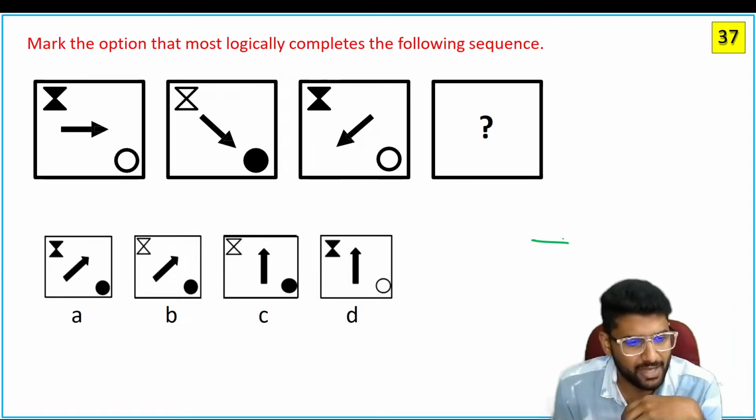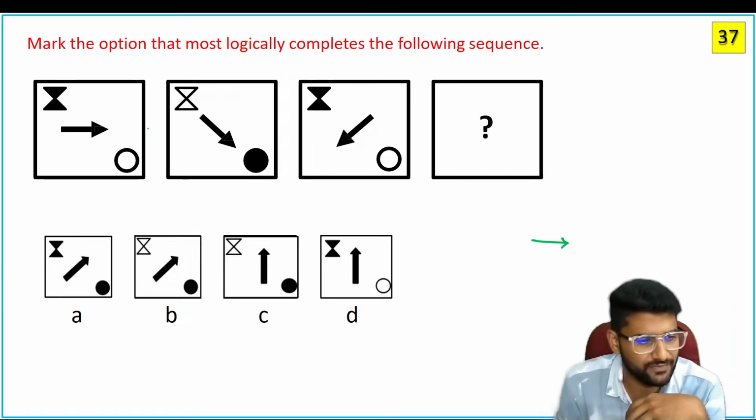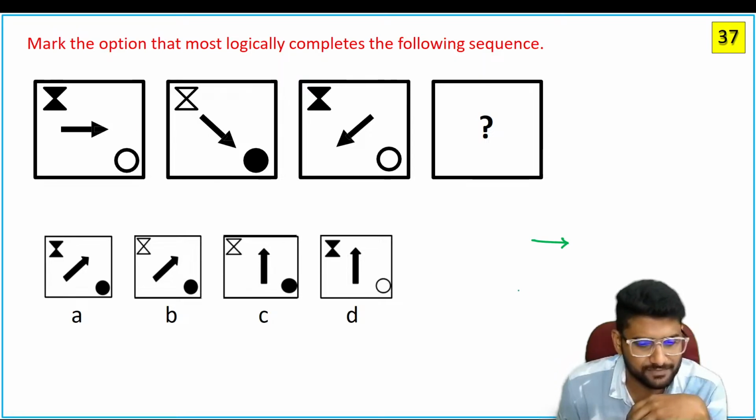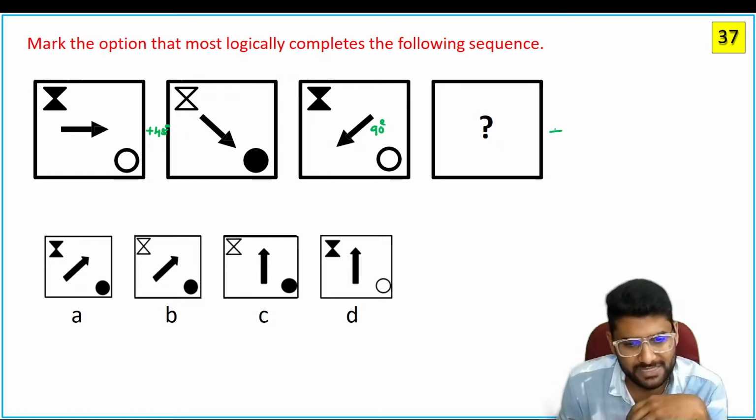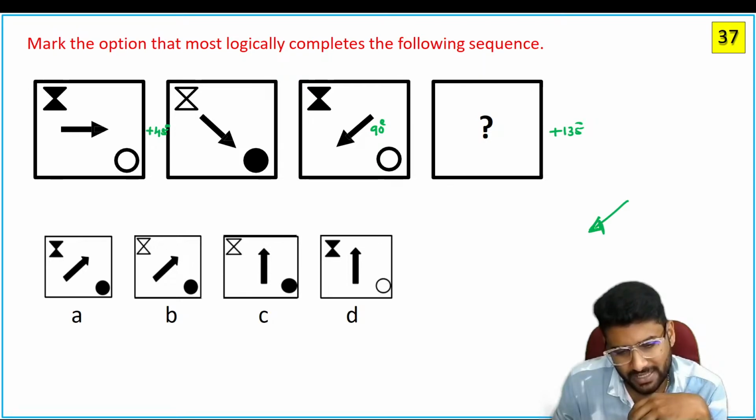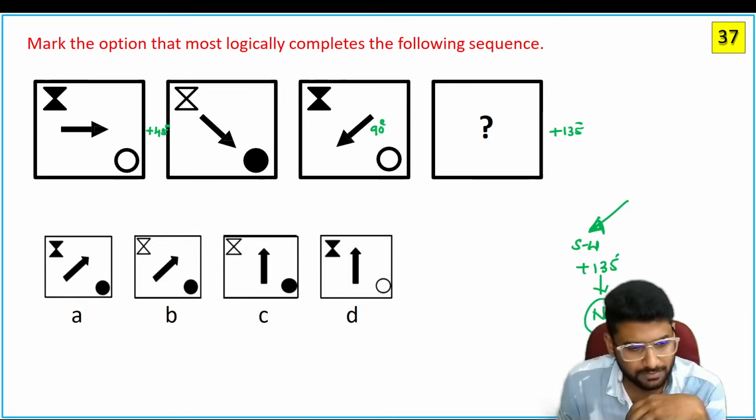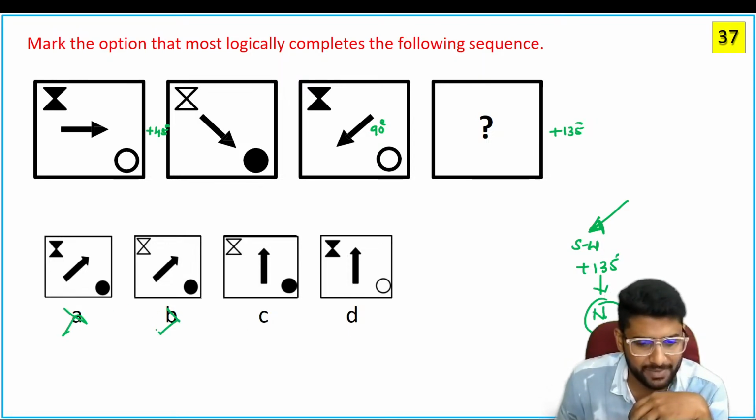So if you observe the arrow here, the arrow is moving first from here to here, 45 degrees. 45 degrees arrow. Next, again, it's exactly equal to 90 degrees. So next must be 135 degrees. So here, see, the arrow direction here. So this direction is pointing in which direction? It's southwest. If southwest plus 135 degrees, now it becomes north. It becomes north, eliminate A, eliminate B.